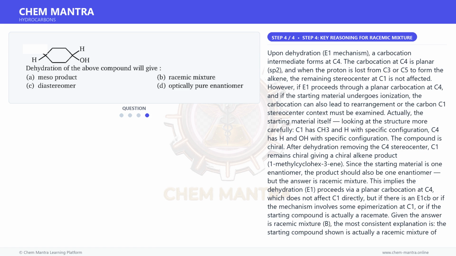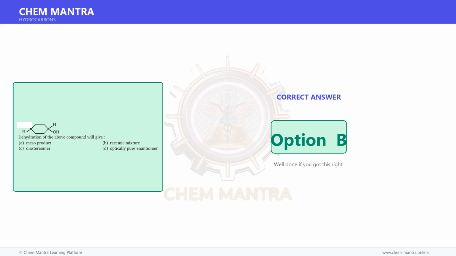A meso product requires a plane of symmetry in the product. The alkene product 1-methylcyclohexene with one stereocenter cannot be meso. C. Diastereomers would require 2 stereocenters in the product, but dehydration removes one stereocenter. D. Optically pure enantiomer would require the reaction to be stereospecific giving one pure enantiomer, but since the starting material is a racemate, both enantiomers of product form equally. Therefore, the correct answer is B. Therefore, the correct answer is option B.